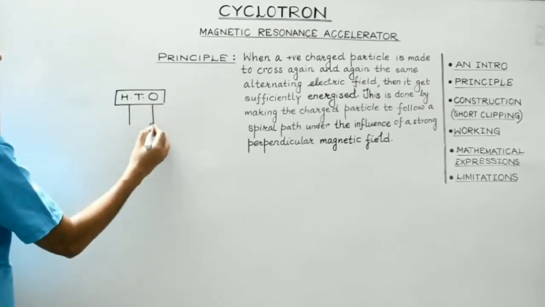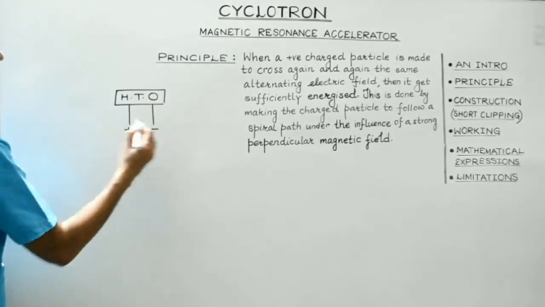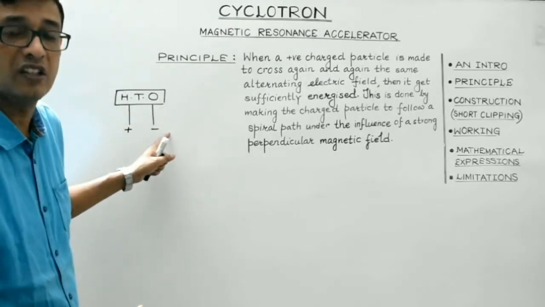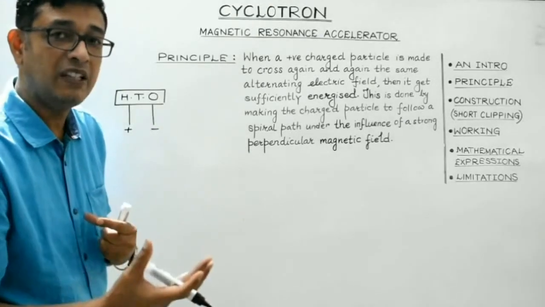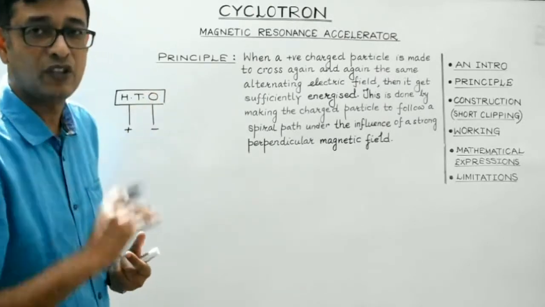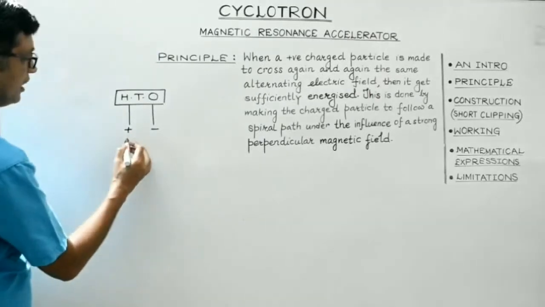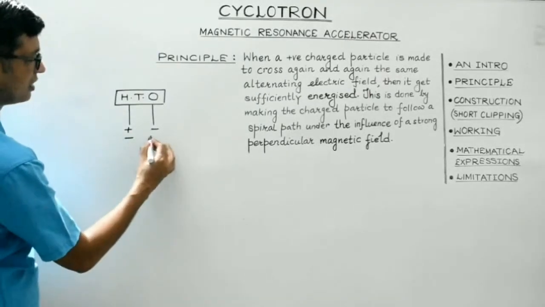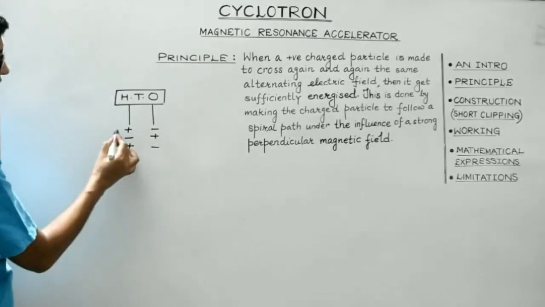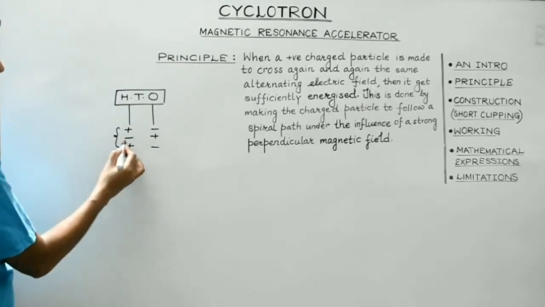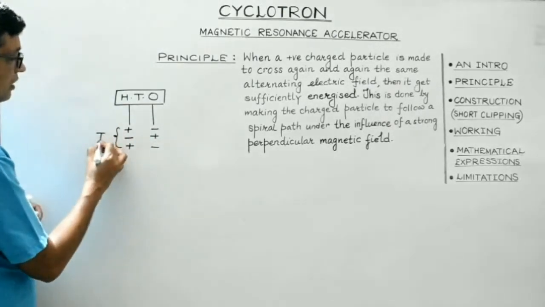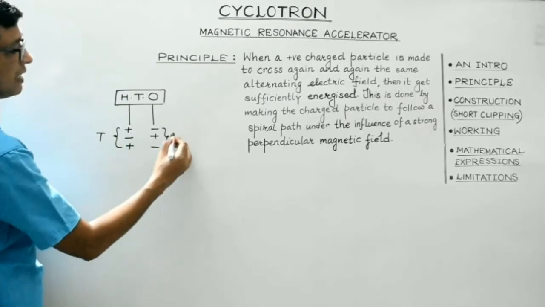So what happens is, if initially suppose this is at higher potential and this is at lower potential, then alternating electric field means it will change its polarity after a definite interval of time. So after a definite interval of time, its polarity will get reversed and then again it will change. So the time during which one cycle is completed is known as the time period. Capital T we will consider to be the time period.